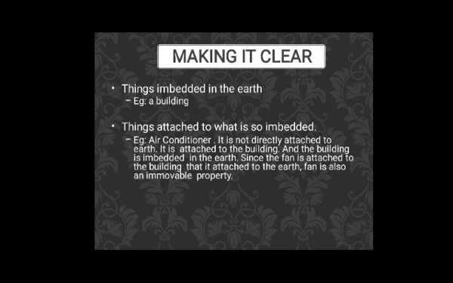If a kirayadar, a tenant, has installed an air conditioner, then that will not become a permanent property, that will be movable property. But if the landlord has installed the AC, then it will become immovable property. So intention is also important to understand whether it is movable property or immovable property.